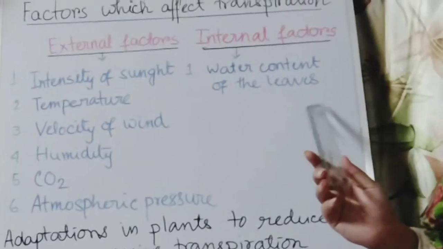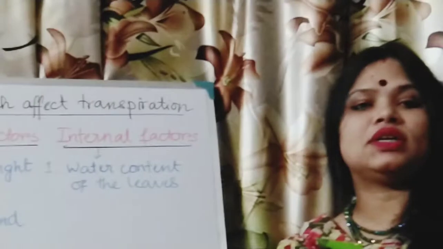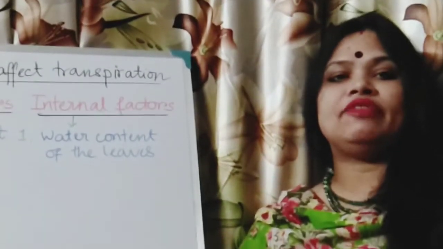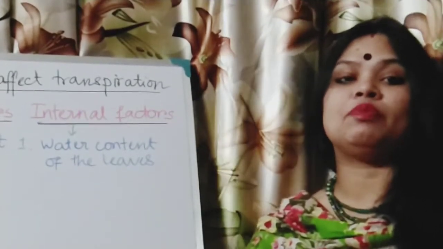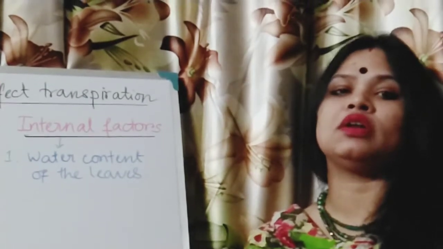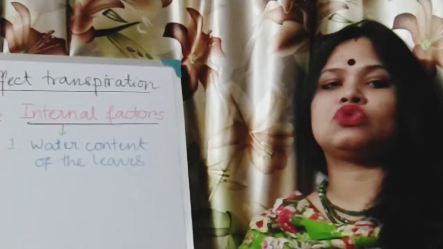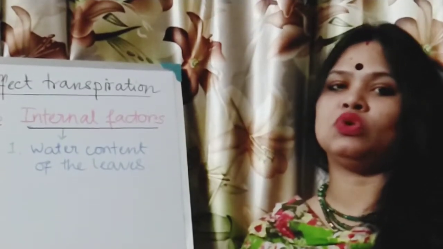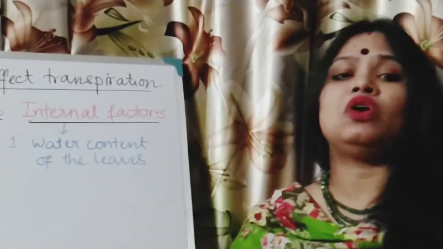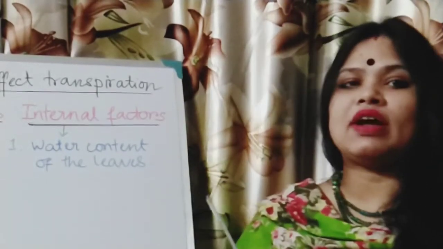This one, the internal factor, water content. Water content in the leaf. The root is absorbing the water, and if water is not available properly in the root, or the water content is not there, then the plant leaves will wilt, and so the stomata will not open. Stomata will remain closed due to the absence of water or the lesser amount of water. So that is the internal factor.